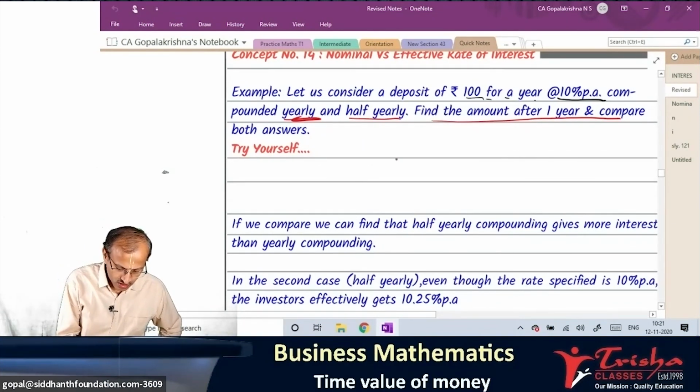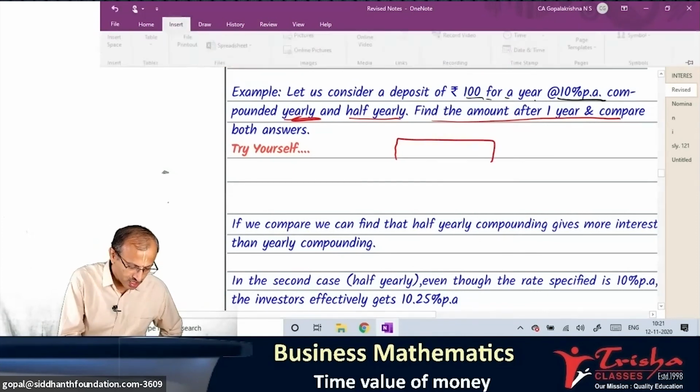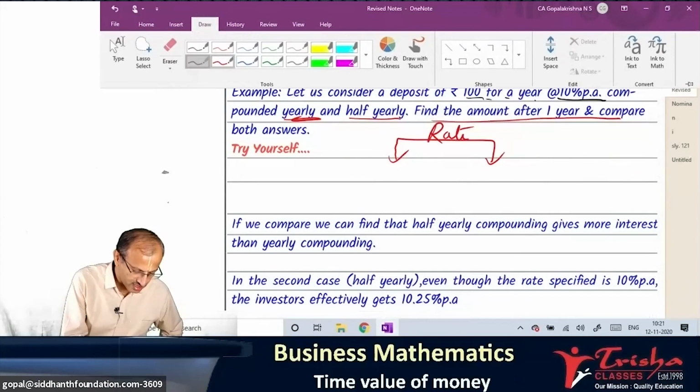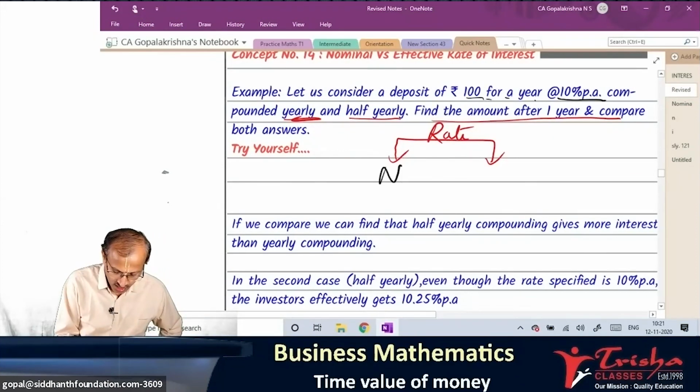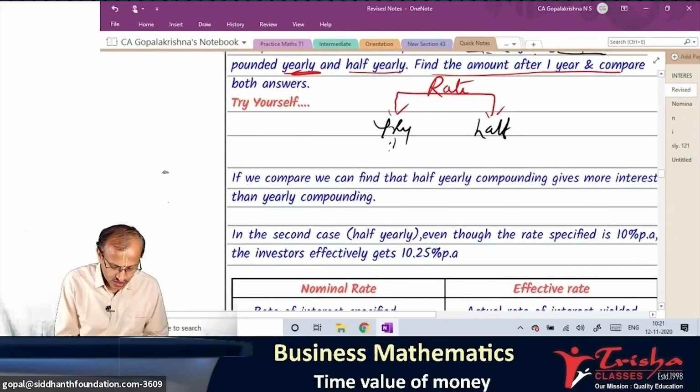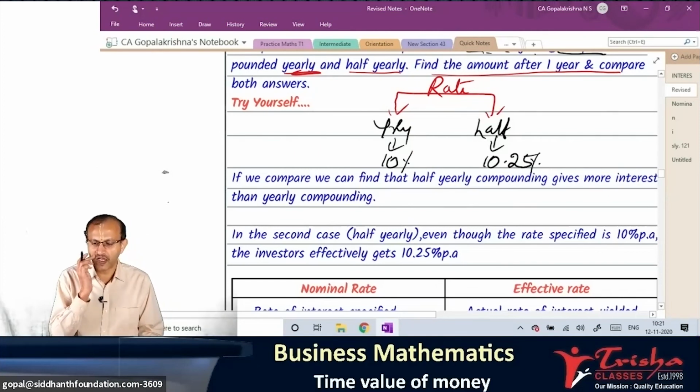Please note the rate of interest we learned, it is nominal and effective. Here it is 10%. Okay. Yearly and half yearly it was given. What was the answer we ended up with? This gives you finally 10% per annum. This gives you 10.25% per annum. Any doubt so far?